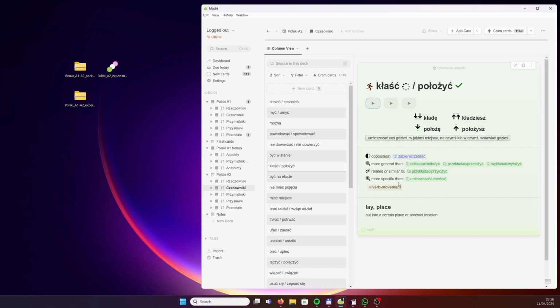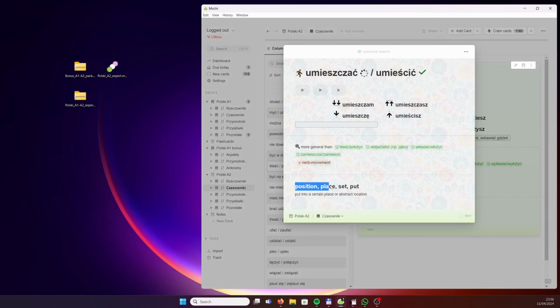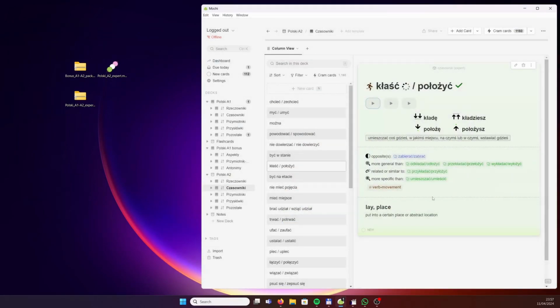And we see that kłaść, to lay, to place something, to put something down as well, is more specific than the term umieszczać, to place something or to position something in a given place. Of course, we've got the imperfective forms and the perfective forms available together with the respective pronunciations. Kłaść, położyć, the infinitives, the imperfective forms, kładę, kładziesz, and the perfective forms, położę, położysz. All right, perhaps one more.